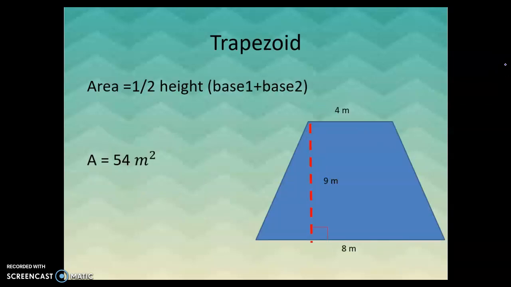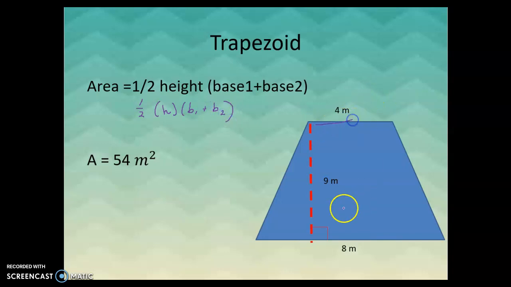A trapezoid is another quadrilateral, and to find the area of a trapezoid, we have 1/2 the height times the sum of the two bases. So 1/2 height, and then base 1 and base 2. Your bases are the sides that are parallel to each other.